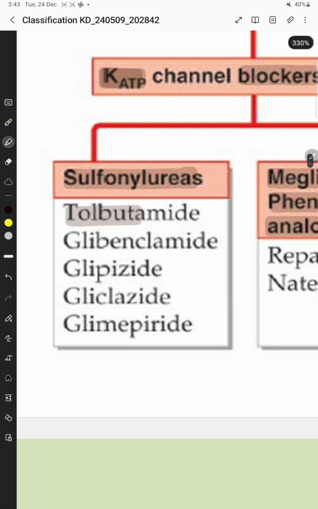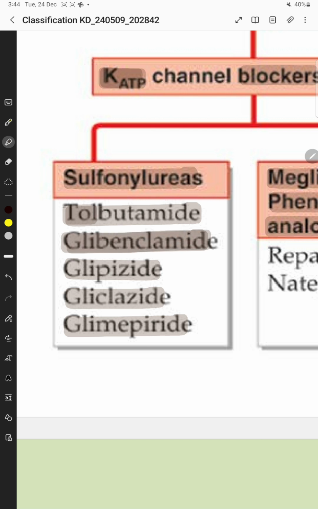Sulfonylurea example, tolbutamide. Tolbutamide is a first generation sulfonylurea. Then glibenclamide, glipizide, gliclazide and glimepiride. These are second generation sulfonylureas. They start with the word gli, like glibenclamide, glipizide, gliclazide and glimepiride.